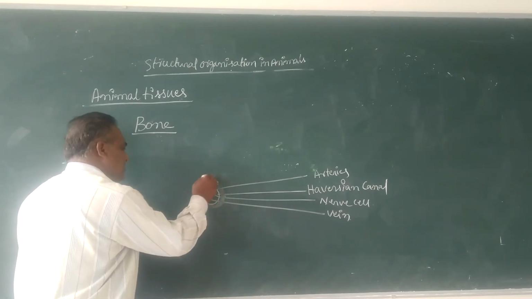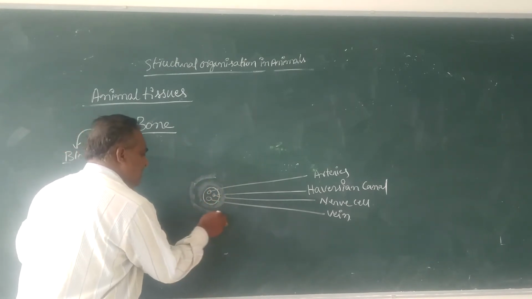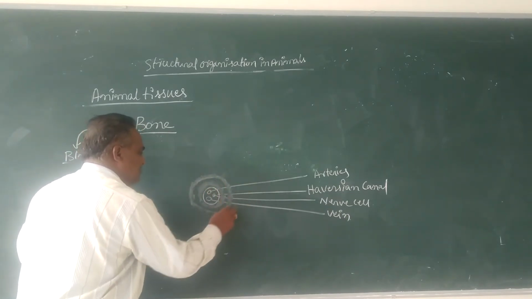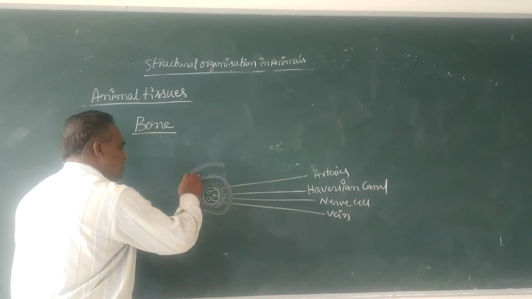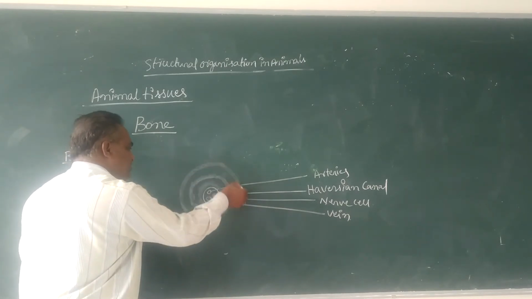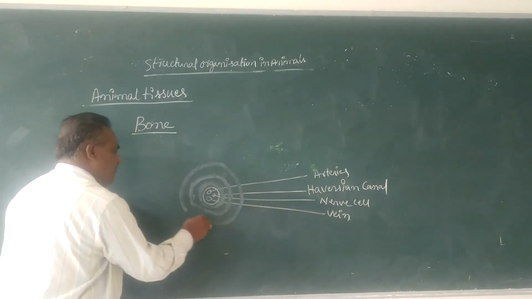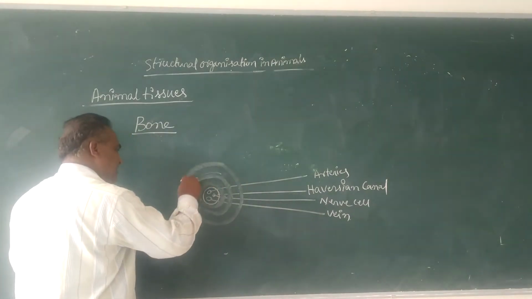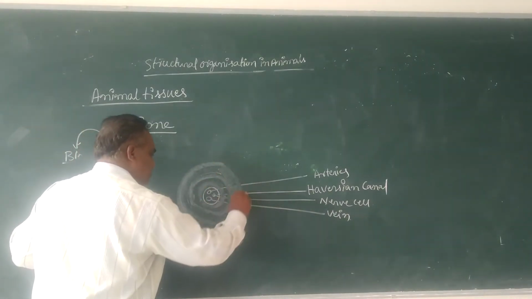The matrix is always rigid and occurs in the form of ring-like structures around the Haversian canal.